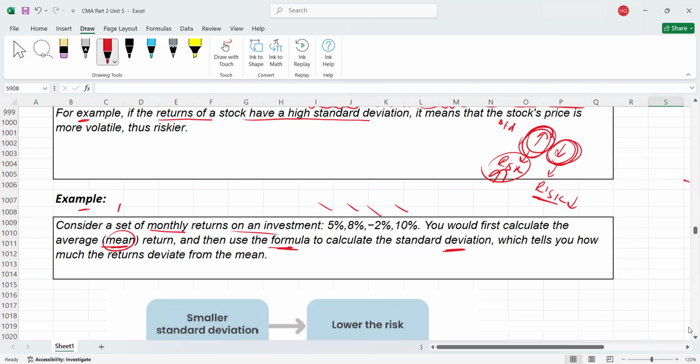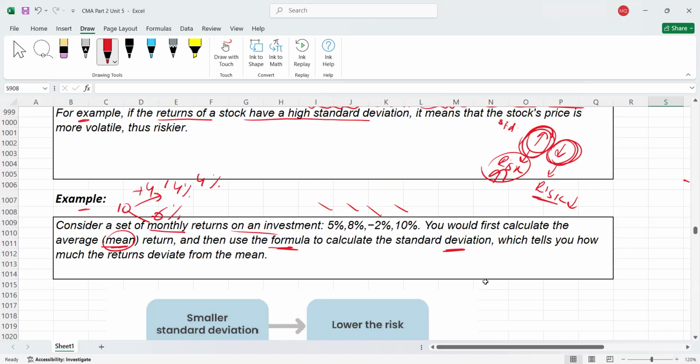For example, if your average return is 10% and we have calculated a standard deviation of 4%, it means your return could be 14% also, because 10 plus 4, or the return could be 10 minus 4, it could be 6% also. Right? So first we will calculate the average return. Average we have already calculated. Expected return is your average return. Then we will calculate the standard deviation, and we will see how much our return can deviate from the mean, or from the average, or from the expected value, or from the expected return. Understood? So here we go.